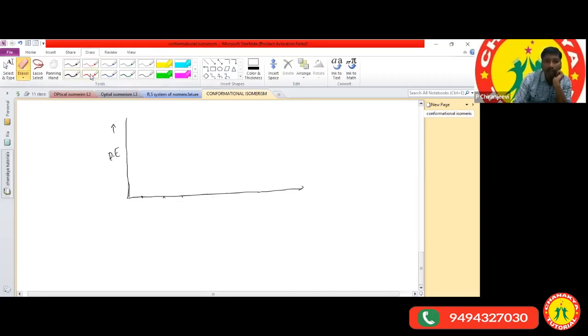First, I will write the angles clearly: 0 degrees, 60 degrees, 120 degrees, 180 degrees, 240 degrees, 300 degrees, and the last one is 360 degrees. Sometimes they give the graph and ask questions based on it at JEE level.